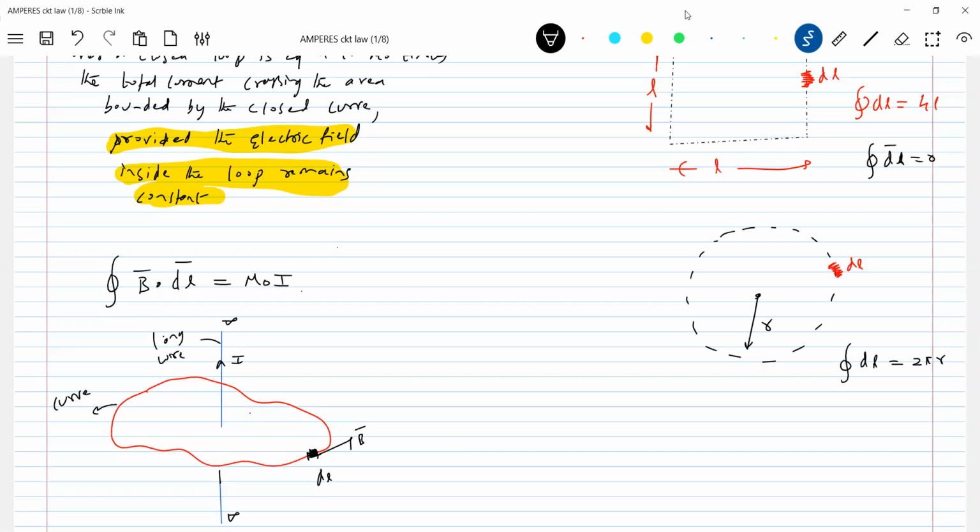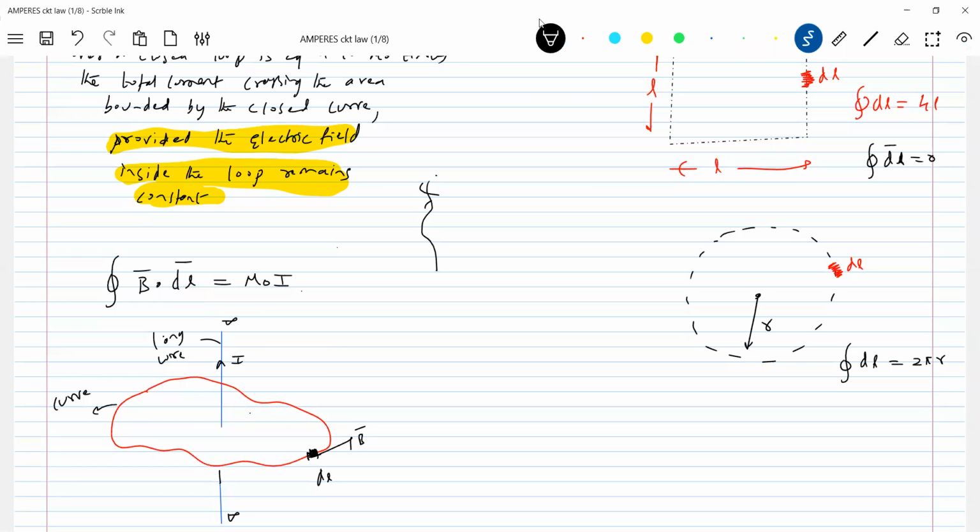So whether I will be positive or negative, now due to this current I, in what direction can we expect B bar? Somewhere like this, tangential everywhere here. It's a rough diagram, it need not be tangential because it's not a circle. So it'll be like this. Then between B bar and dl there'll be an angle also. So B bar dot dl is B dl cos theta. At different points, the value of B bar will be different. dl will be the same, and the angle between B bar and dl will be different, equal to mu naught I.